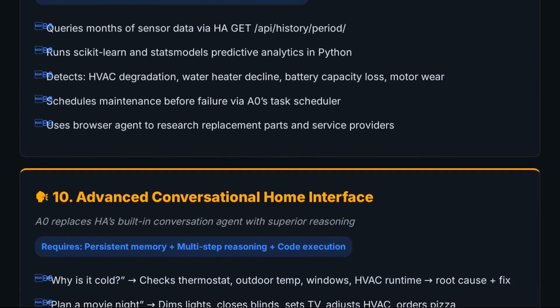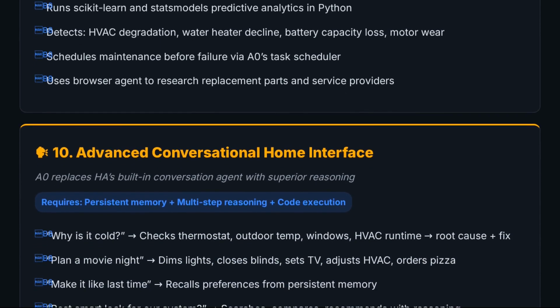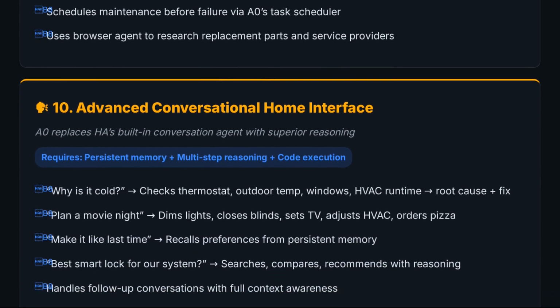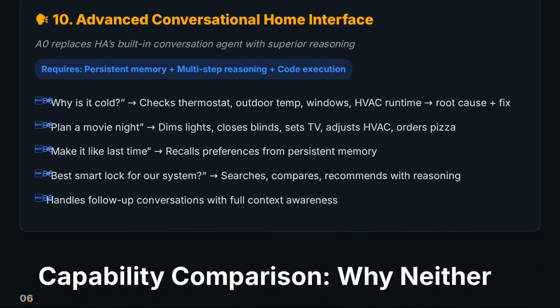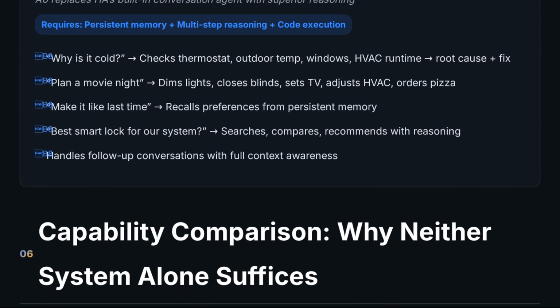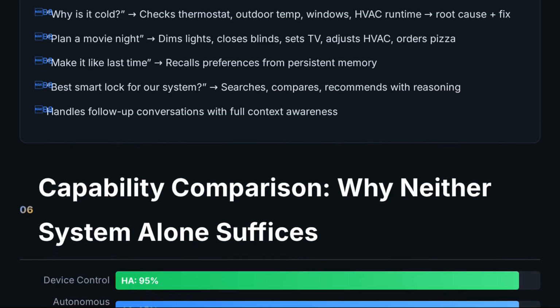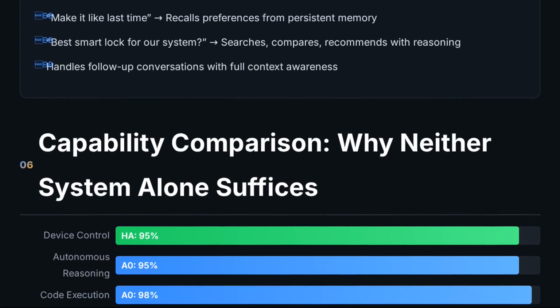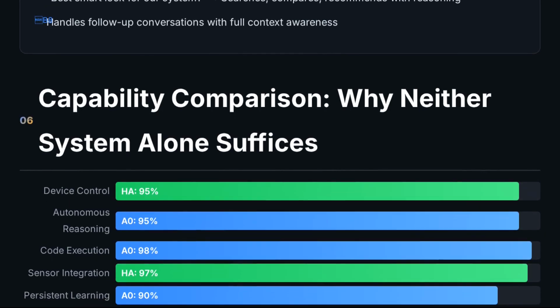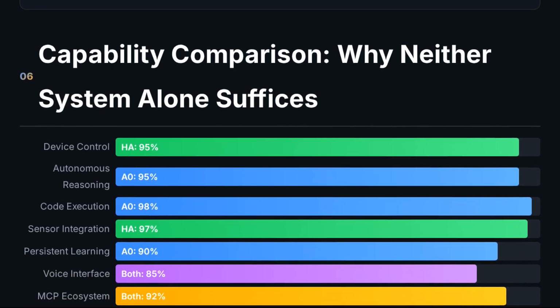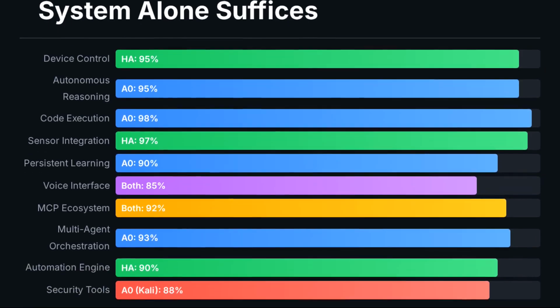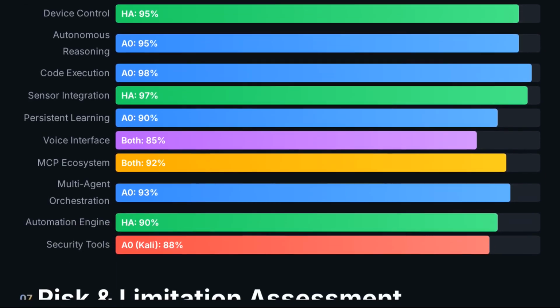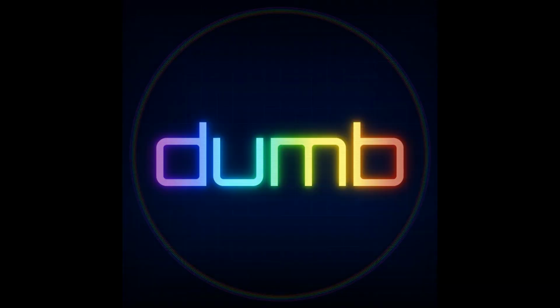The implementation roadmap starts with bridging, connecting via MCP in weeks 1 and 2, then monitoring and building behavioral models, then generating automations, then deploying advanced reasoning, and finally, scaling to multi-home orchestration. The bottom line: this is the paradigm shift from reactive home automation to cognitive home intelligence. Home Assistant perceives, Agent Zero reasons. Home Assistant acts, Agent Zero learns. And together, they adapt. The autonomous smart home, made real.